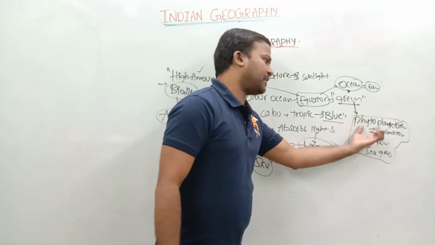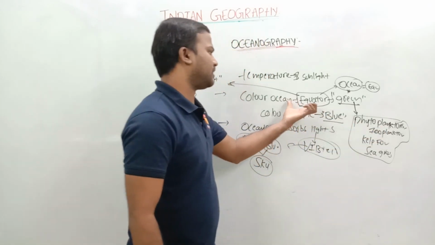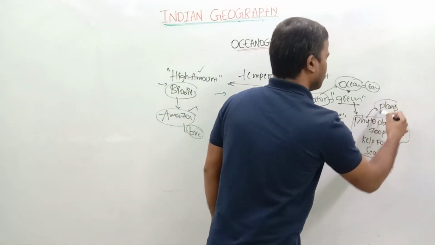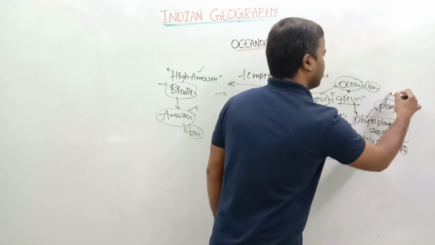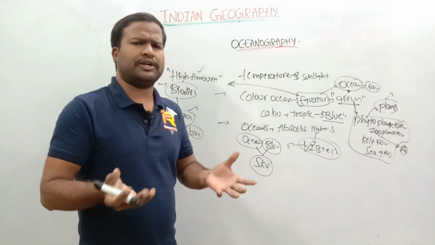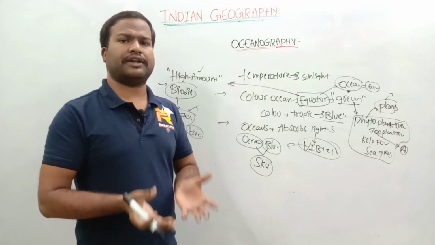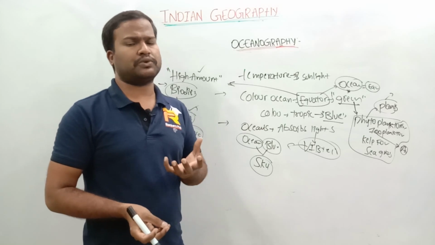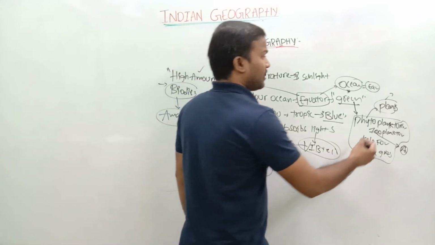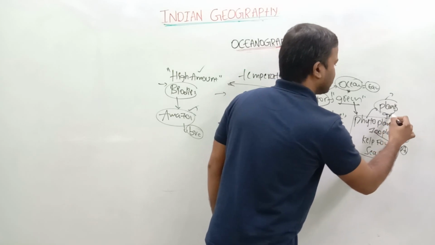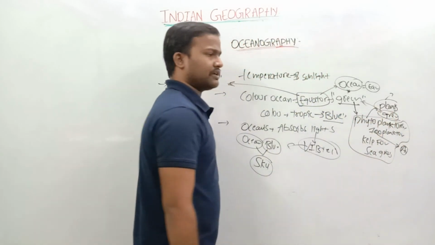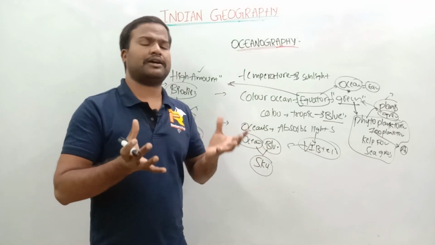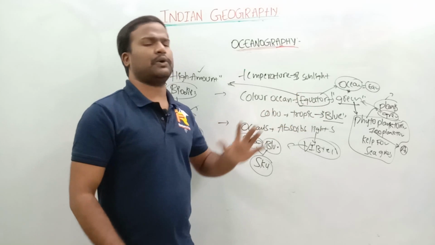So a high amount of phytoplanktons will be available at the equator. Phyto means plants; zoo means animals. In which color will plants appear? Already we know that plants are green. Why? Because the chlorophyll pigment is present in plants to do photosynthesis. So they appear green. That's why near the equator, not only the beaches, the ocean will appear green due to biodiversity.